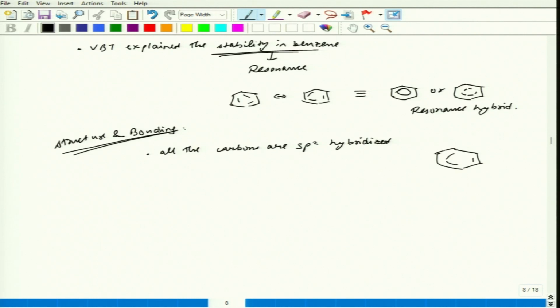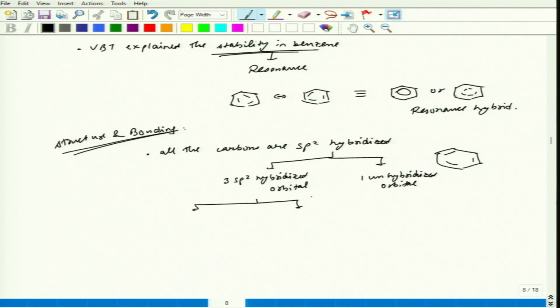The sp2 hybridization contains 3 sp2 hybridized orbitals and it has 1 unhybridized orbital.